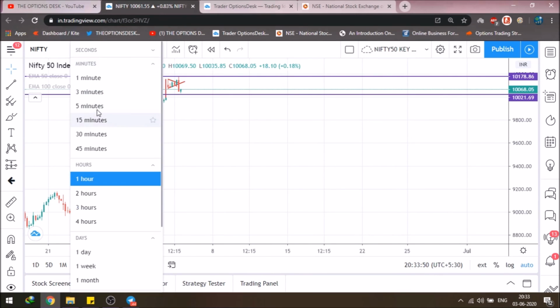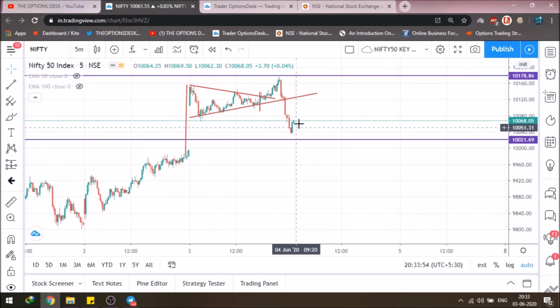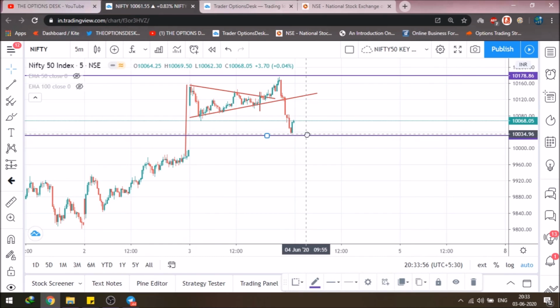Just the 5 minute chart. So there was a level that was the support of the major support zone. If you could have waited for the level of around 10,040, plus minus 10 to 15 points, you could have easily booked a good profit when it broke the support. You could have easily sold your Nifty futures or bought a put option when it broke this trend line, and you could have easily booked a decent profit, I would say around 80 points. So that was the complete analysis, and also I showed you how to plot the support and resistances and